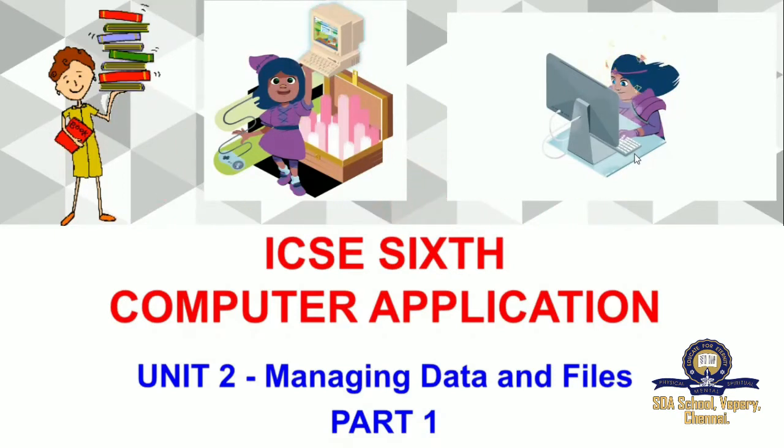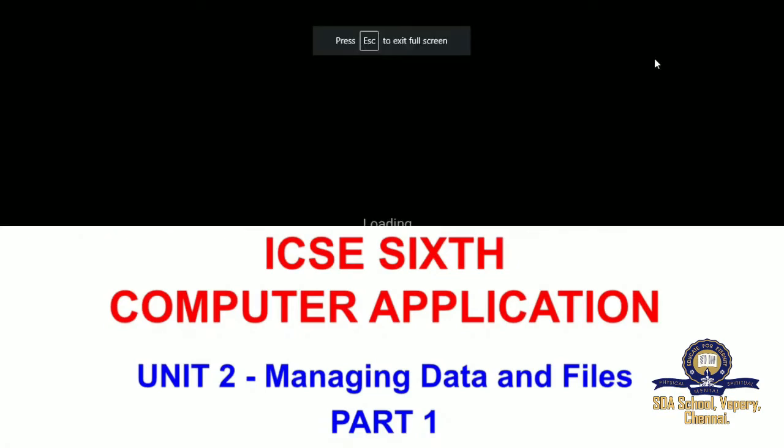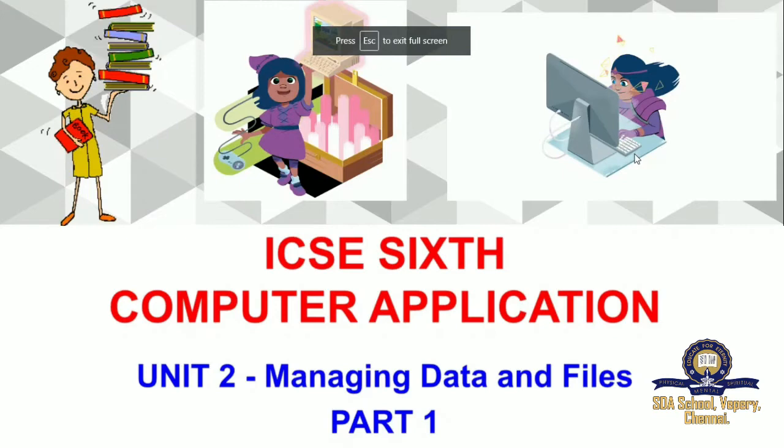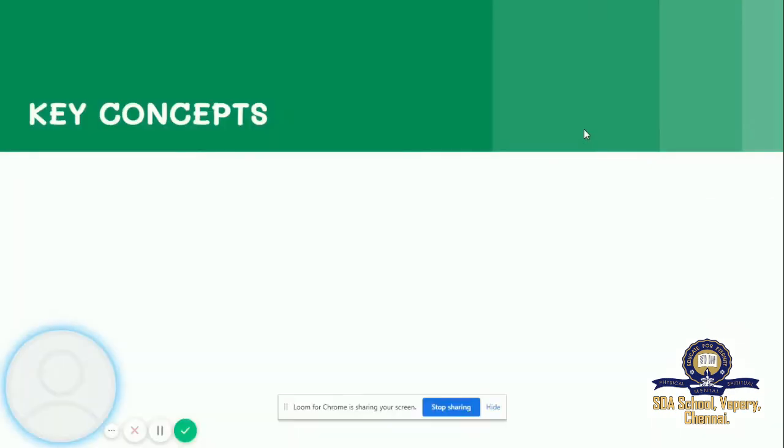Computer Science class, ICSE 6th. Today's topic is Unit 2, Managing Data and Files, Part 1. The key concepts of Chapter 2 are